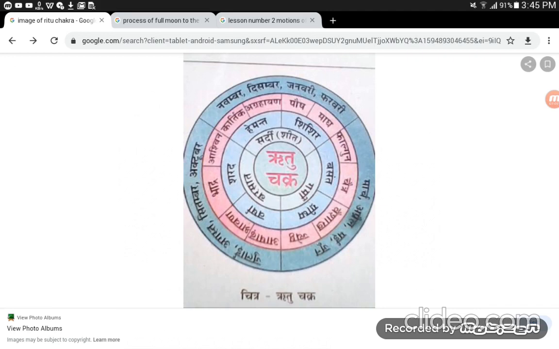This is just like a cycle, so it is called a Ritu Chakra, that is, the seasonal cycle. Many of our songs and games are also related to different seasons. When there is Vasanta Ritu, there is greenery everywhere, and women in the villages sing Hariyali songs. Now, for the next topic, come to our textbook.